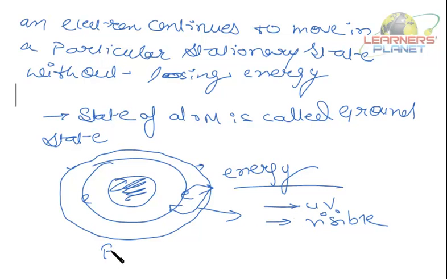See, the energy is equal to h nu, where nu is the frequency. So the radiation emitted by the electrons can be in the UV region, visible region or infrared region. The energy of a particular light depends on its frequency.